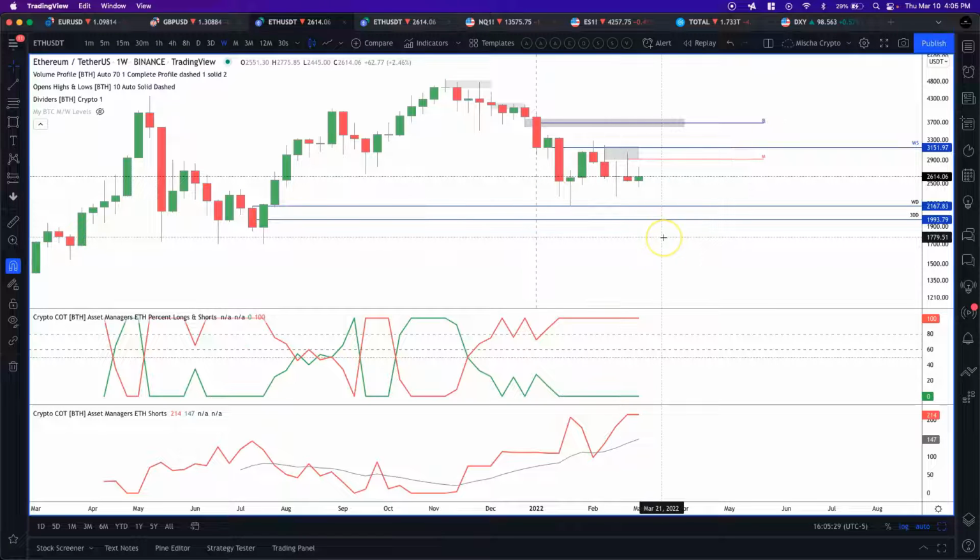So tomorrow's Friday, 3:30 p.m. Eastern, we will get a new COT report. And if we want to be bullish in this market, we're going to need to see these longs increase. So we'll see what happens with tomorrow's report. But at the moment, based on the COT, things are looking pretty bearish for Ethereum. So with that said, guys, now let's go ahead and take a look at the price action.